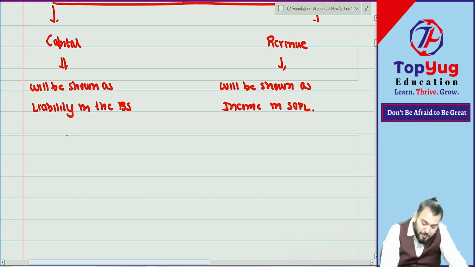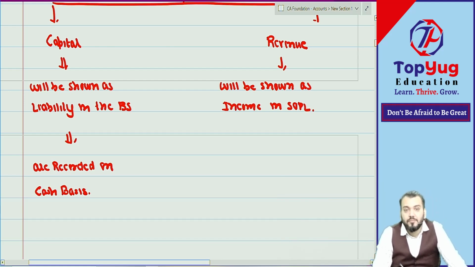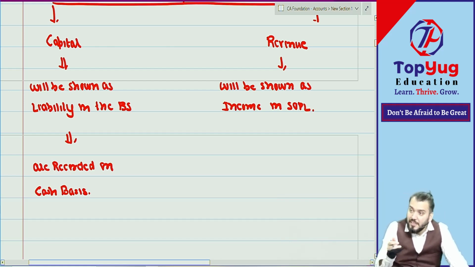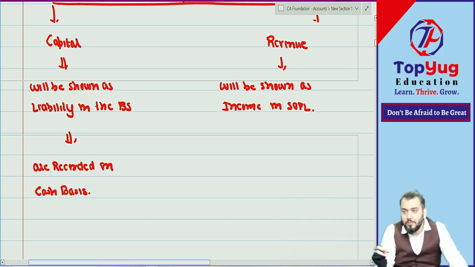Correct. Now, whenever we say capital received, it is recorded on a cash basis. That means whenever it is received, only then do we recognize it. Like the loan amount, only when received do we recognize it, so we debit the cash account and credit the loan. We do not apply accrual accounting on that. So on which receipts do we apply accrual accounting? Revenue received is recorded on an accrual basis.